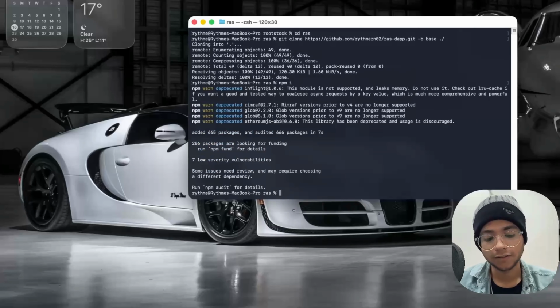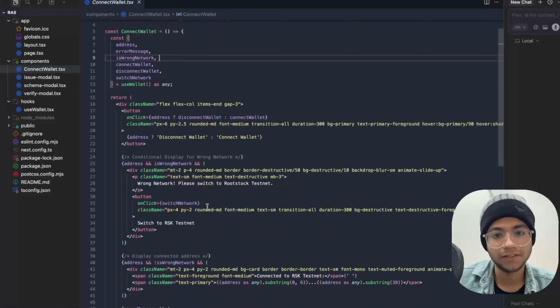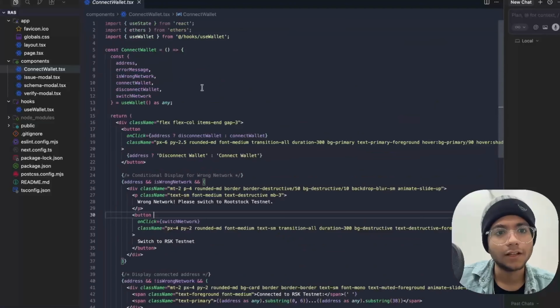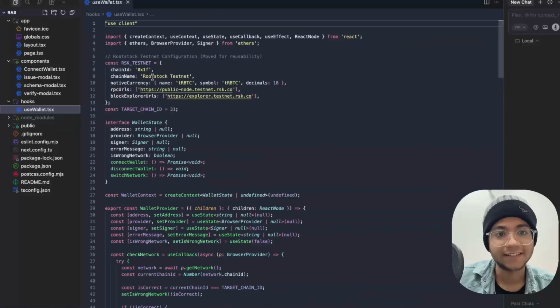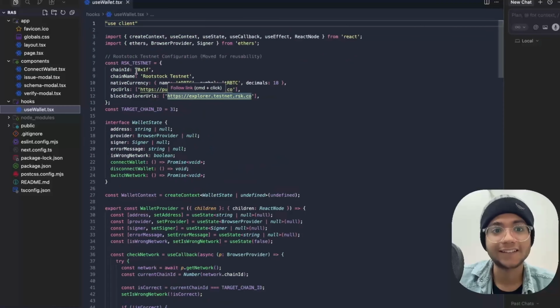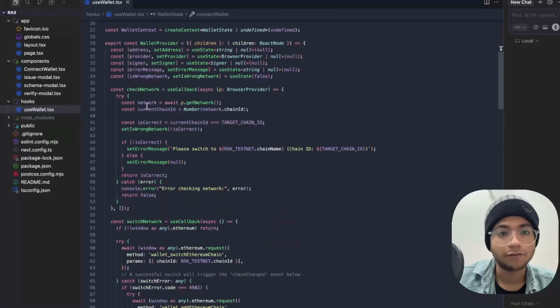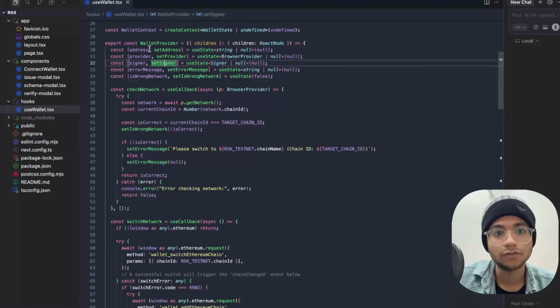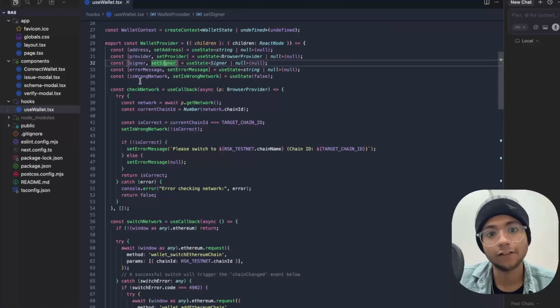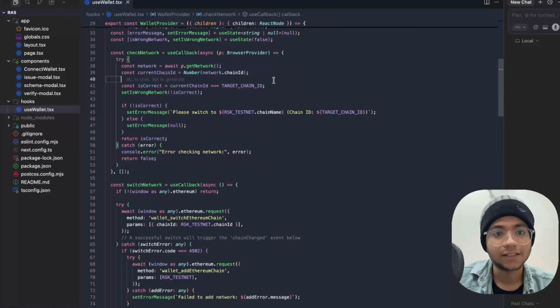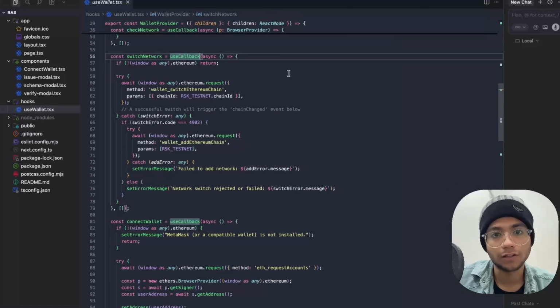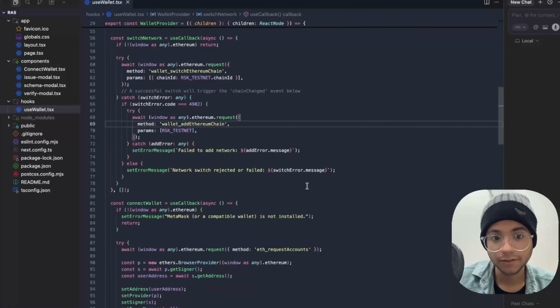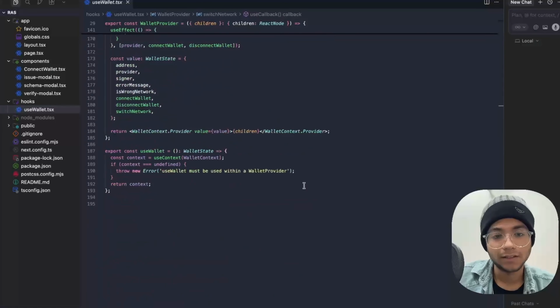First of all, we have our page.tsx file. This is a very basic front end. Thereafter, we have our connect wallet button, in which we are just basically connecting it to the Rootstock testnet. We have our useWallet.tsx context, which basically specifies all of the configuration and wallet functions. It basically uses several useState snippets to get provider, address and signer from our MetaMask wallet, and we also have the functionality to switch the network if the network is not Rootstock testnet. So yeah, that's basically what it is doing.